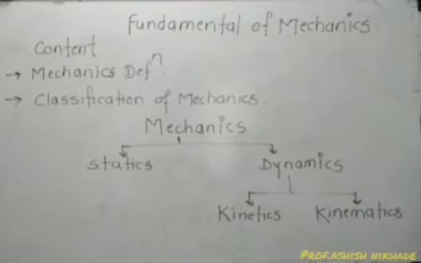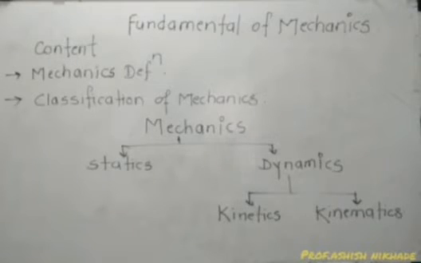So kinetics is a branch of dynamics. We can define it: it is a branch of dynamics which deals with the study of forces acting on a body when the body is in motion, but the motion is due to external forces. That means external forces cause the motion in kinetics. Now what is kinematics?